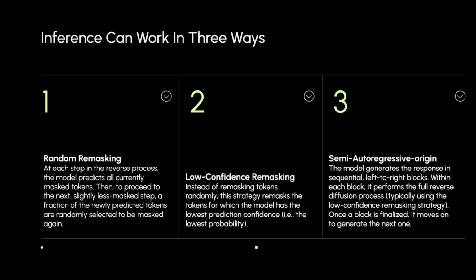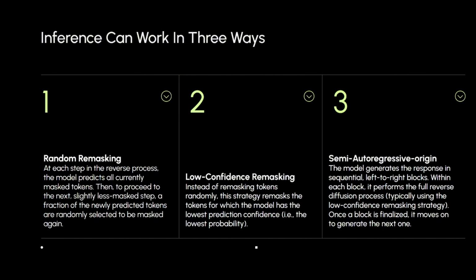But anyway, in the inference stage, we were talking about this earlier. I think the question was how do they remask tokens. There are three different ways inference can work. You have random remasking, which is basically at each step in the reverse process, the model predicts all current tokens, and then to proceed, it randomly remasks some of them. The second way is low confidence remasking. So later on, if it gets less confident in a token, it remasks it.